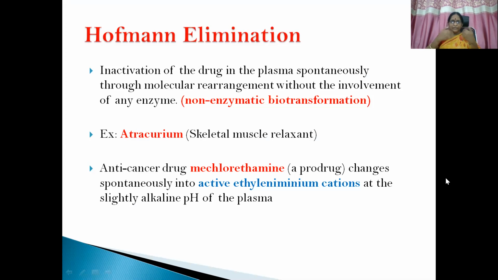By default, through molecular rearrangement, it gets transformed into an inactive molecule and gets excreted. An example is the skeletal muscle relaxant atracurium, and another is the anti-cancer drug mechlorethamine, a prodrug, which changes spontaneously into active ethylene cations at the slightly alkaline pH of plasma.